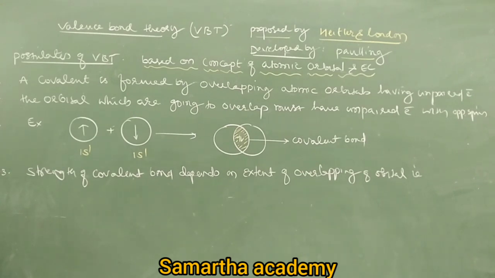Strength of the covalent bond. Greater will be the strength of covalent bond. Right, like this, greater will be the strength of covalent bond.